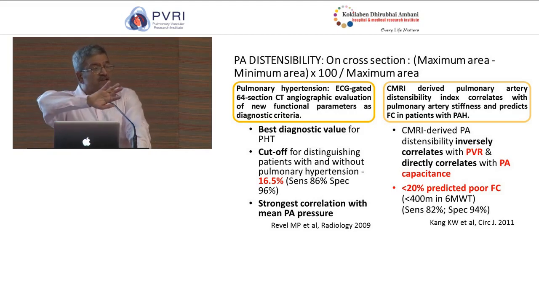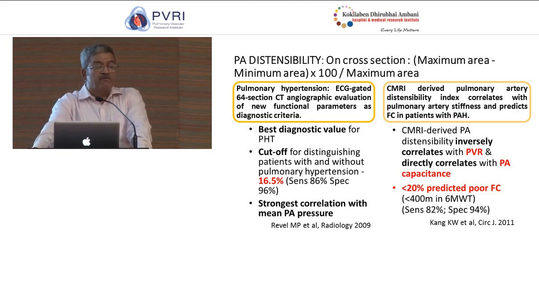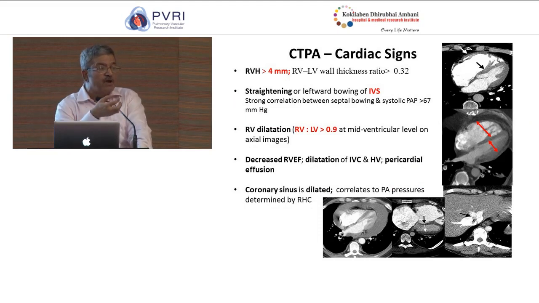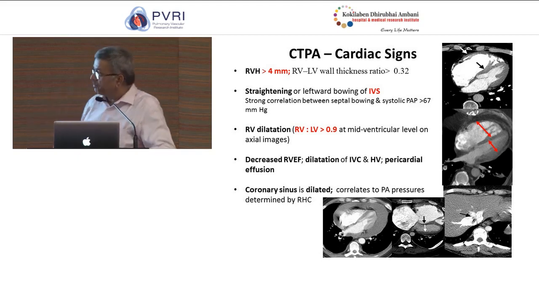MR actually measures a reverse parameter. It measures the degree of stiffness and shear wall stress. And when it measures the shear wall stress, there was a paper last month in fact, which is very interesting because this is the evolving concept in terms of evaluating patients with PAH and prognosticating the outcome of therapy.